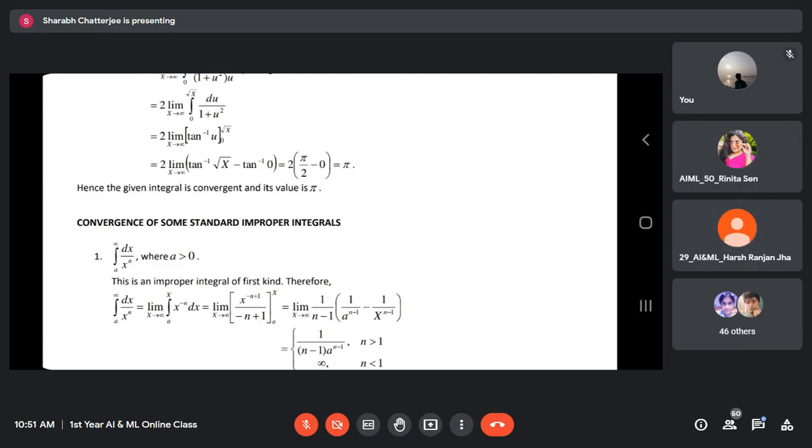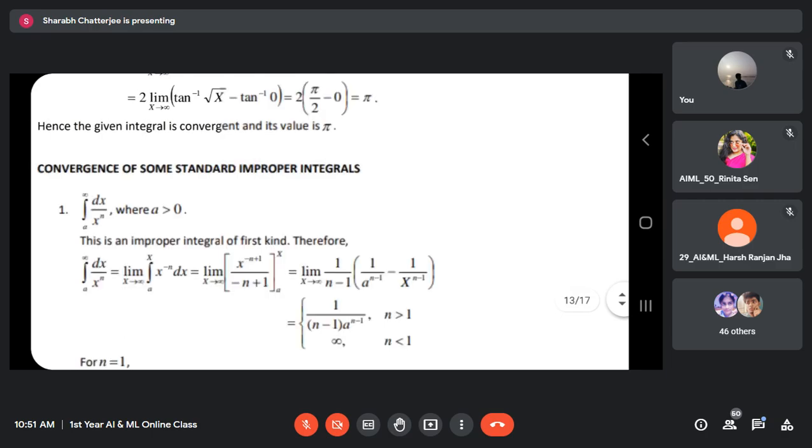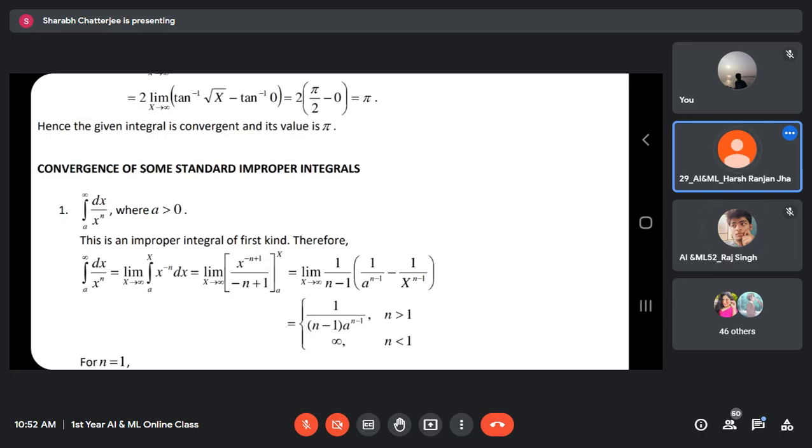Where is this function undefined? At which point? At 0. Now this is the utility of A greater than 0. Because A is greater than 0, in the limit of the integral, 0 is excluded. Can you see? Because 0 is excluded, this is clearly first kind. If we include 0 in the limit, it will become third kind. That is why A is given to be positive. If A is not positive, it becomes third kind.